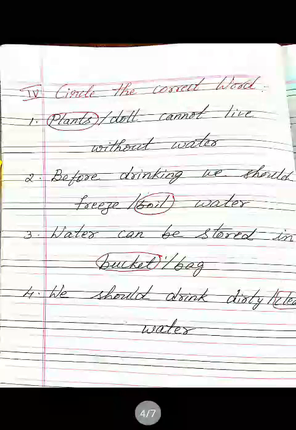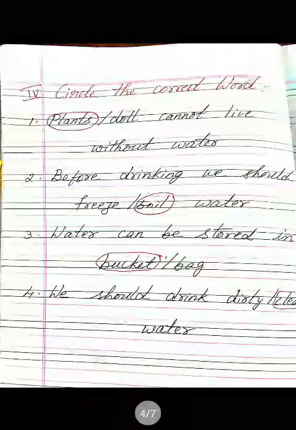In the water, germs will all be there. Before drinking we must boil the water and then drink. So for boil you must put a circle there. Third one, water can be stored in a bucket or bag. In the bag you can pour water. If you pour water it won't be there.